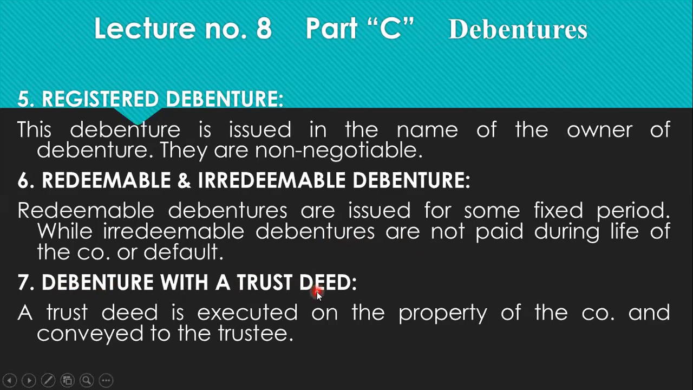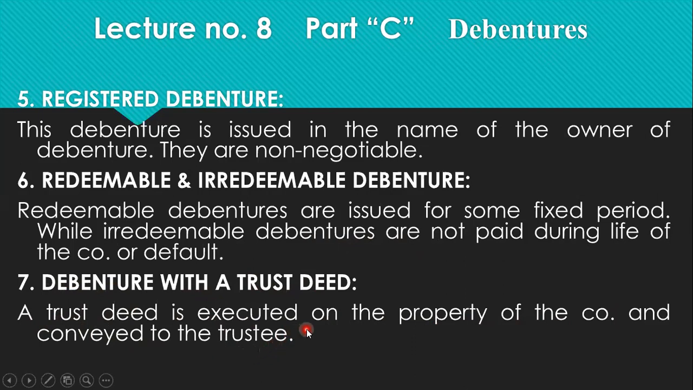Debenture with the trust deed. This is another type of secured debenture. First, we have studied the debenture with mortgage. It is with the trust deed. A trust deed is executed on a property of the company and conveyed to the trustee.